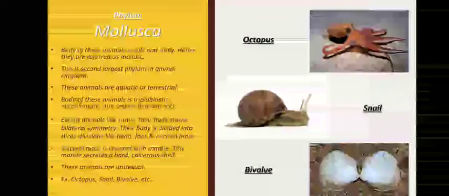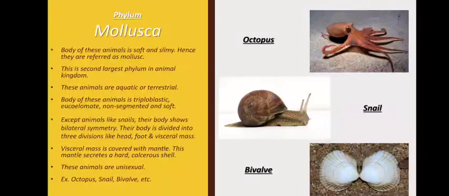Moving on to the next phylum, that is phylum Mollusca. These animals have a very soft and slimy body. That is why they are called mollusks. This is the second largest phylum in the animal kingdom. What was the first largest? Phylum Arthropoda. These animals are aquatic or terrestrial; they may be living in water or on land.